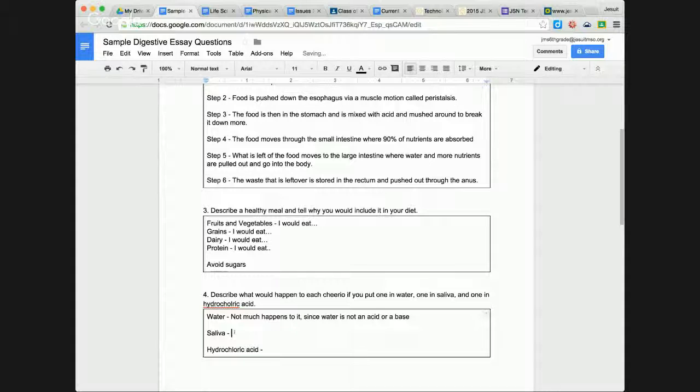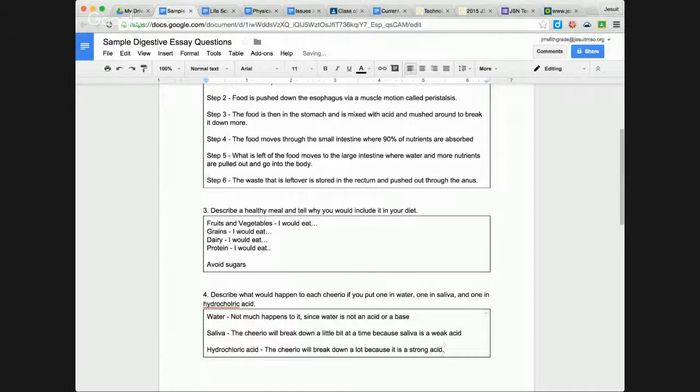The Cheerio will break down a little bit at a time because saliva is a weak acid. And hydrochloric acid, the Cheerio will break down a lot because it is a strong acid, and that's what we saw in our experiment.